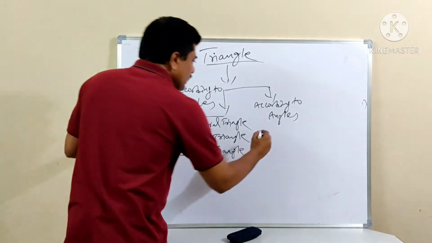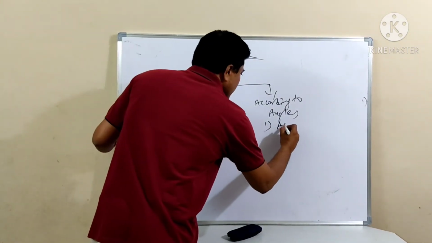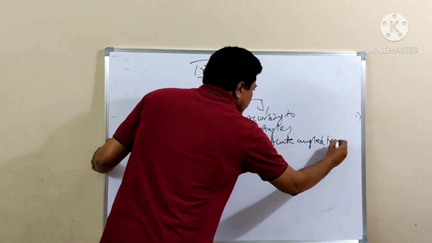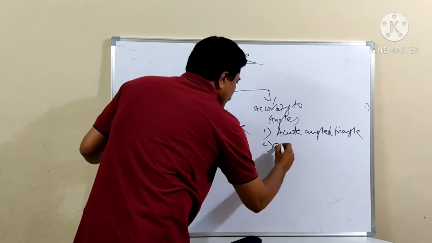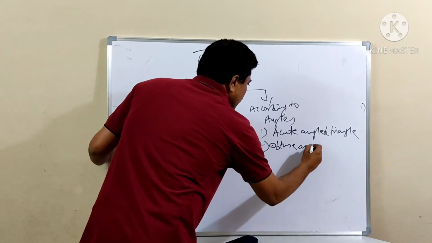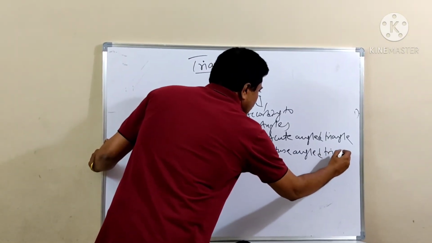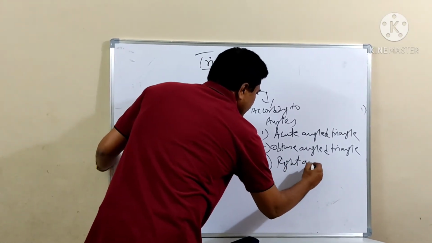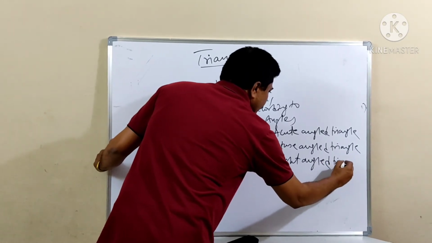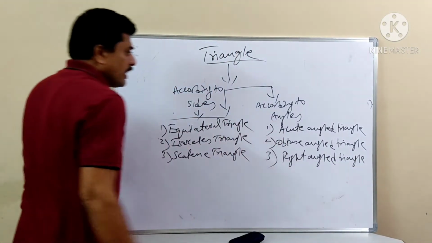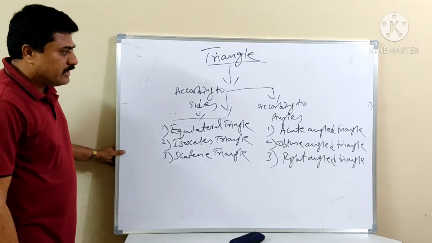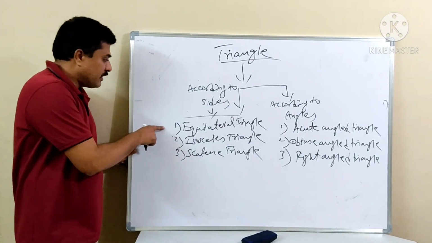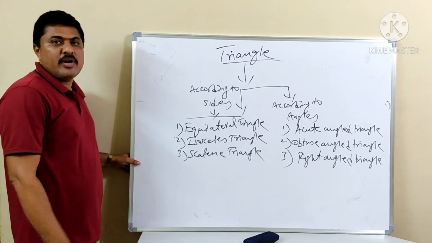Similarly, according to angles, what name can we give? Acute angled triangle. Second is obtuse angled triangle, and next one is right angled triangle. So acute angle triangle, obtuse angle triangle, and right angle triangle. In total we are having 6 names depending upon sides and depending upon angles.